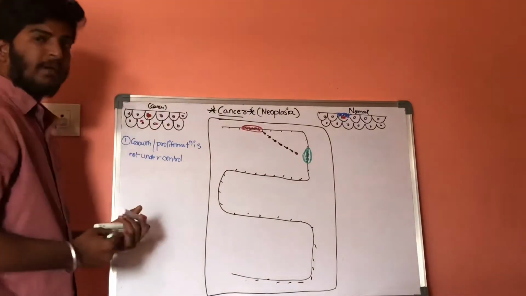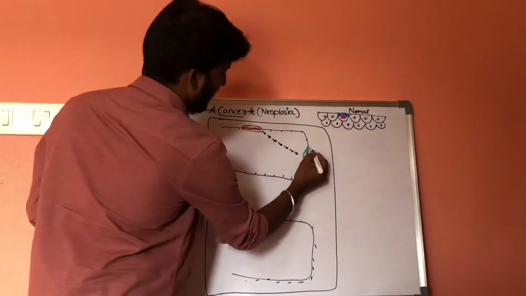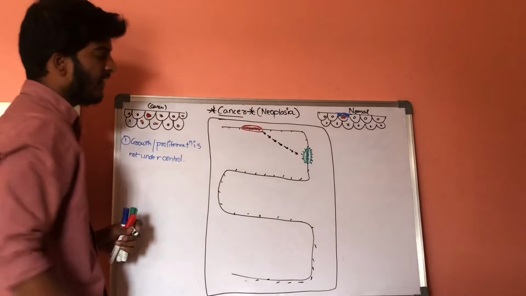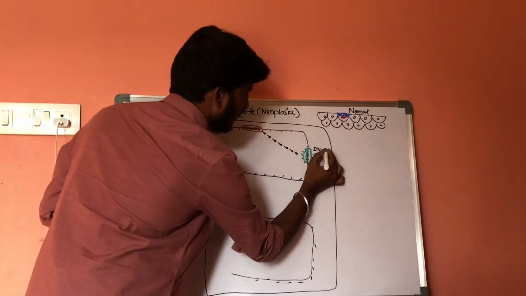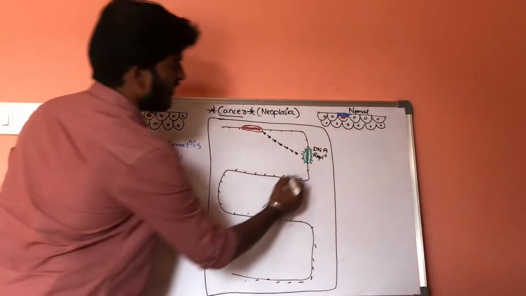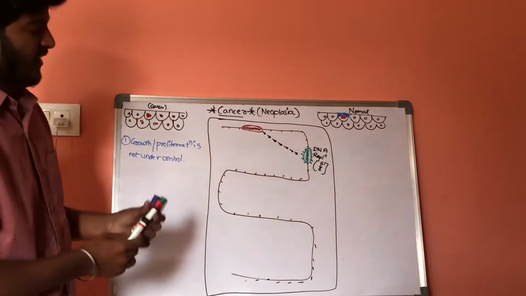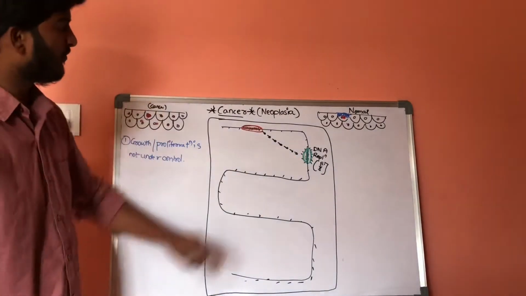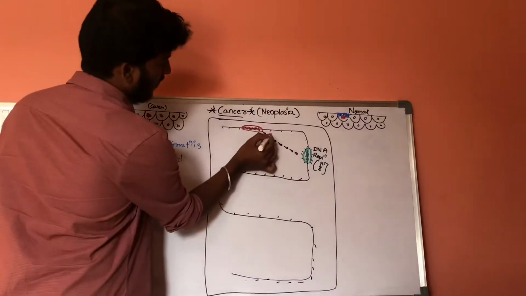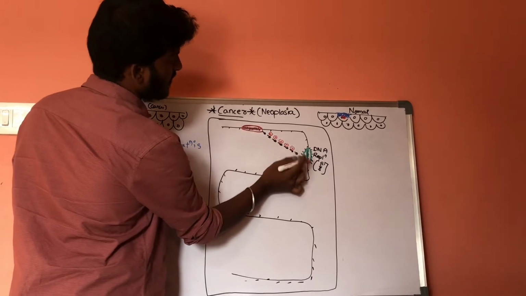Now what is the purpose of this special set of genes? Whenever this set of genes is activated, it results in DNA replication. So the cell will be moving from G1 phase to S phase. In this way, the cell moves from G1 phase to S phase. Whenever these special set of genes are activated, it will show a positive effect on this special gene.